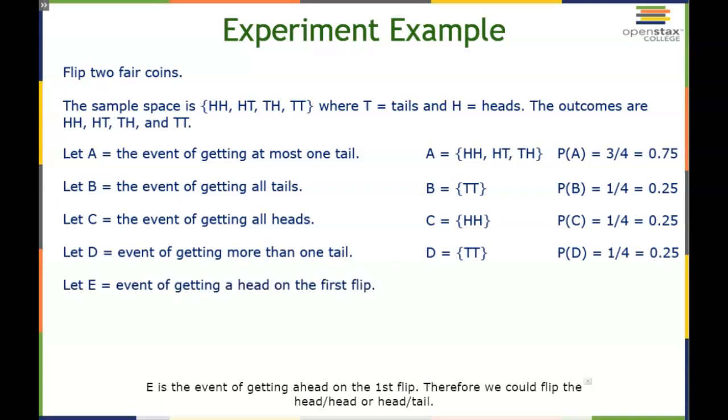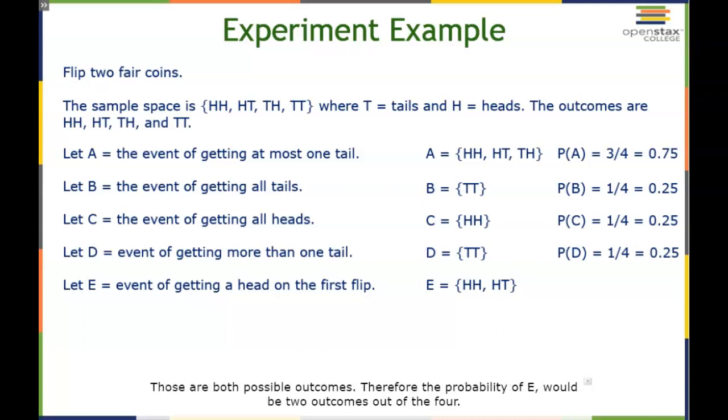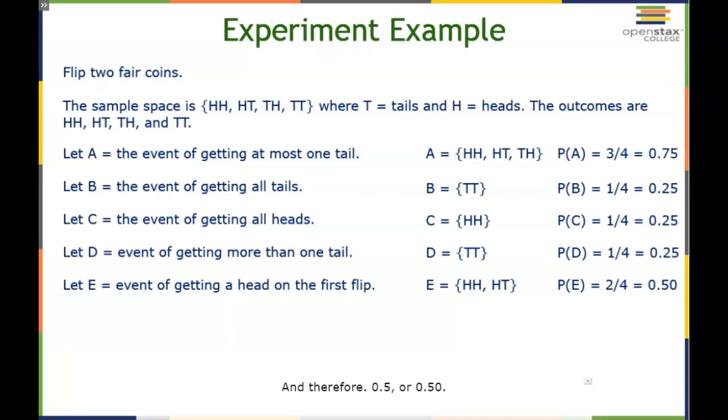E is the event of getting a head on the first flip. Therefore, we could flip a head-head or a head-tail. Those are both possible outcomes. Therefore, the probability of E would be 2 outcomes out of the 4, and therefore 0.5 or 0.50.